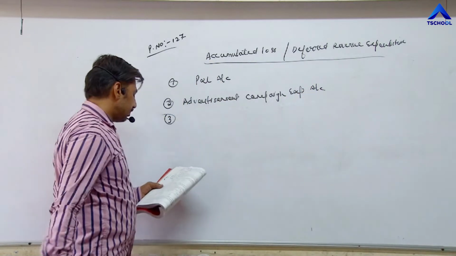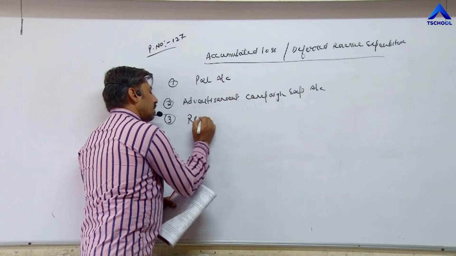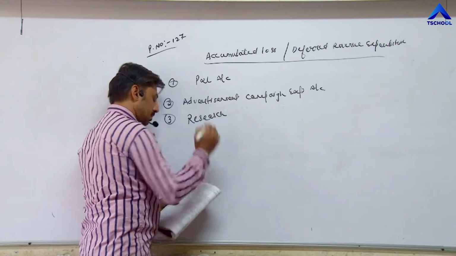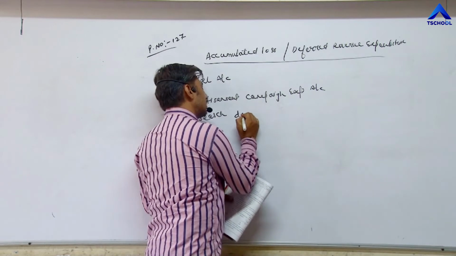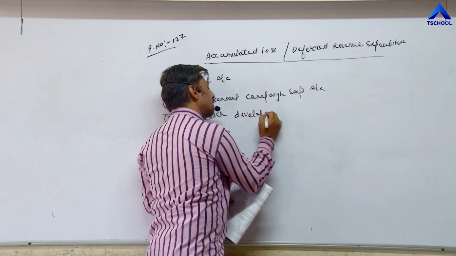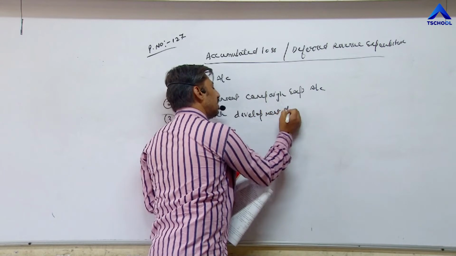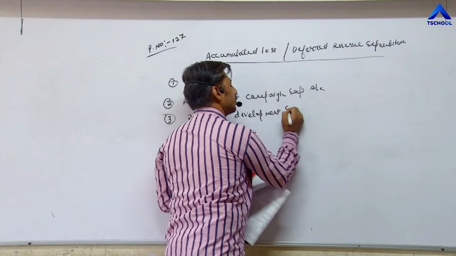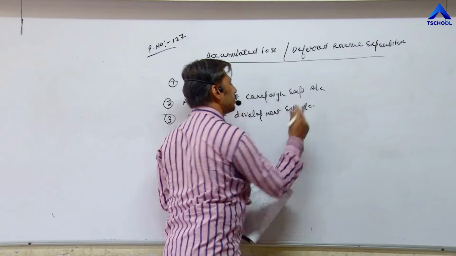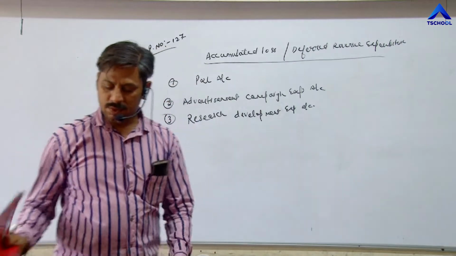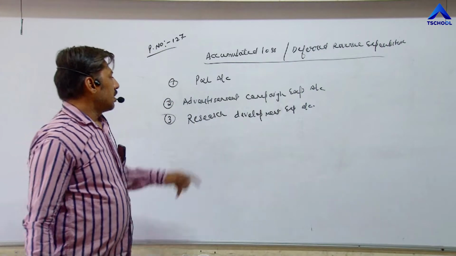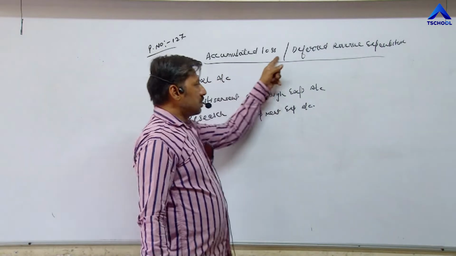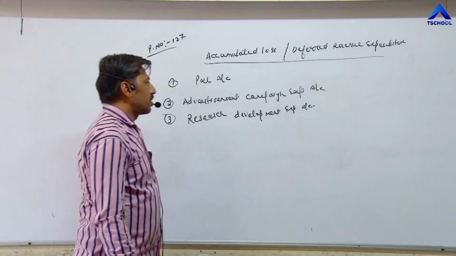Third one is research development expense account. These are accumulated loss or deferred revenue expenditure.